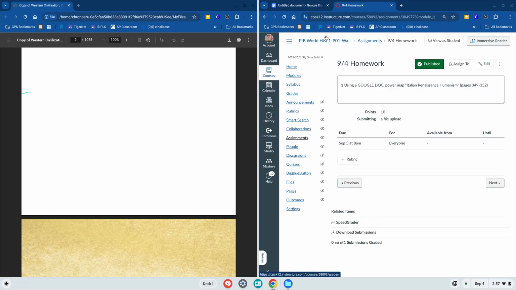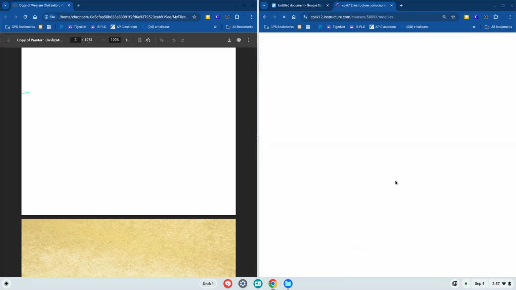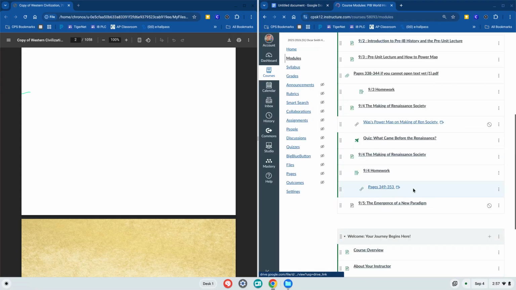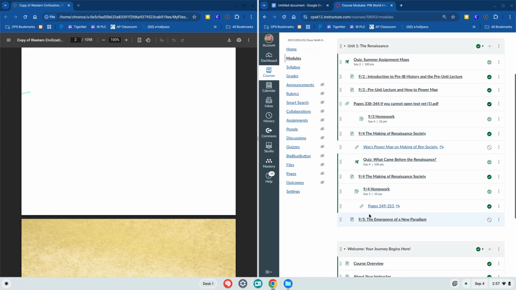Okay, so I know that if for some reason I have not accessed my textbook, if I come back to modules, your pages are right here. It says 53, don't worry about it. It's the right pages, and you click on that and it connects it as well.